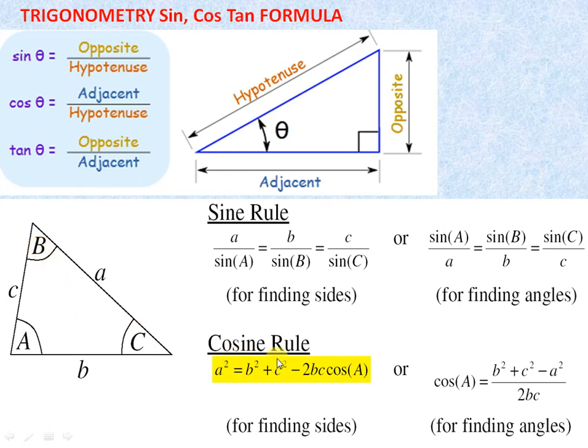So by using this cosine rule and sine rule, we can find out the angle as well as sides. And the last important law is the Pythagoras theorem. Pythagoras theorem is nothing but hypotenuse square is equal to the opposite square plus adjacent square. So by using the Pythagoras theorem, we can find out any side, that is hypotenuse, adjacent and opposite.